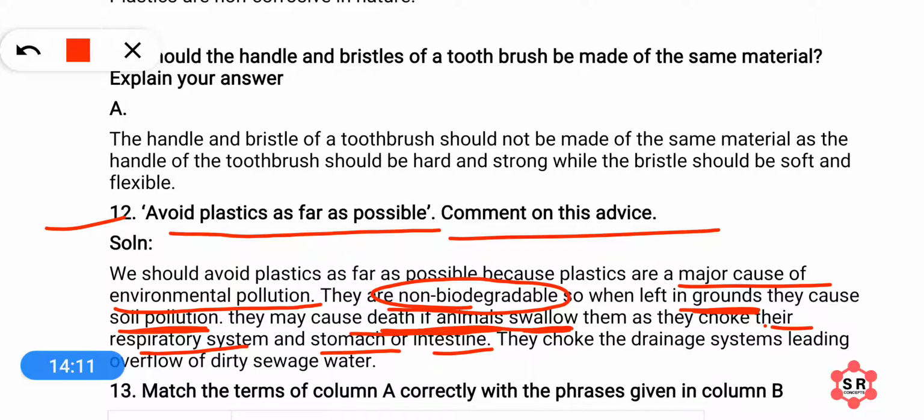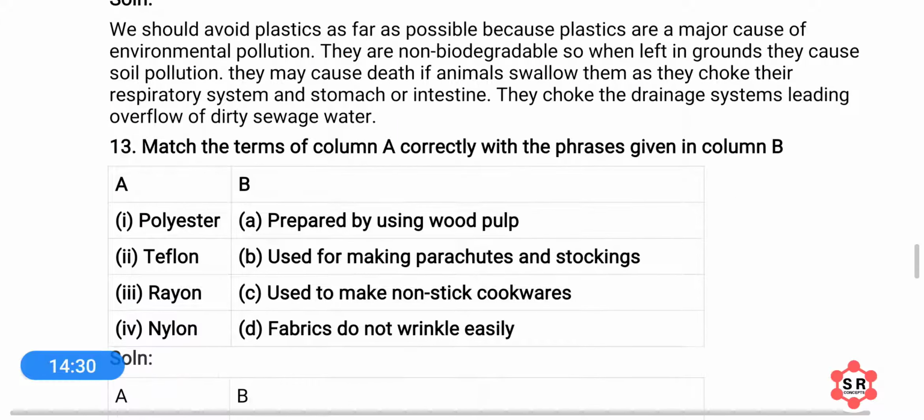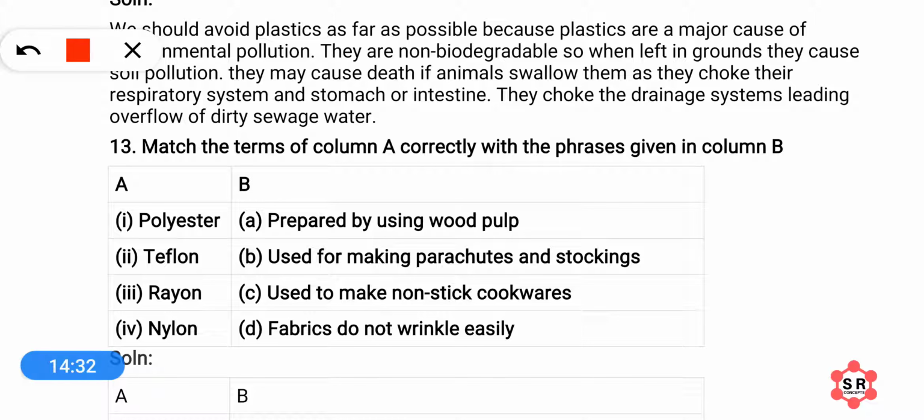Another thing is that they choke the drainage systems in our colonies, and because of this there is an overflow of dirty sewage water. This creates a very unhygienic situation and may spread a number of foodborne and waterborne diseases. And not only this, mosquitoes may also settle in that water. They may breed there, and they spread dengue and malaria also.